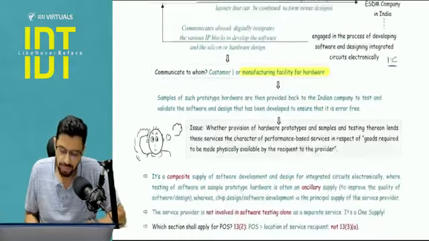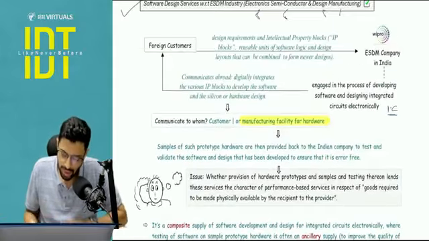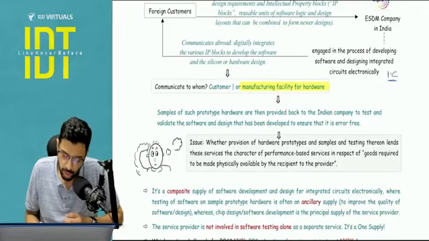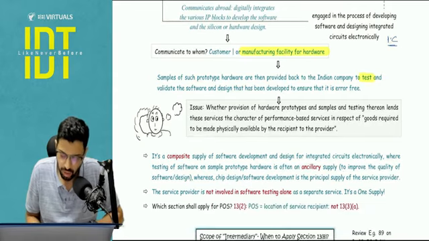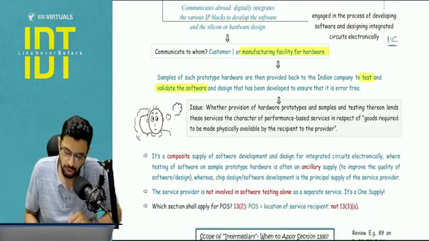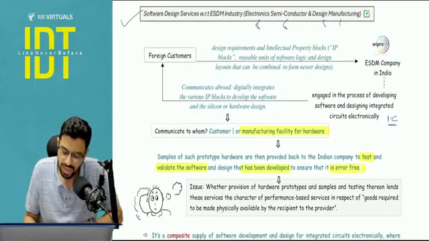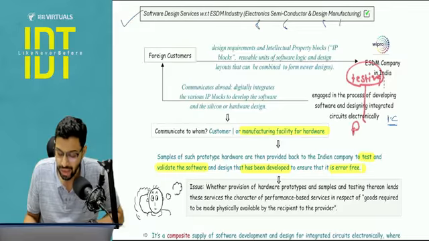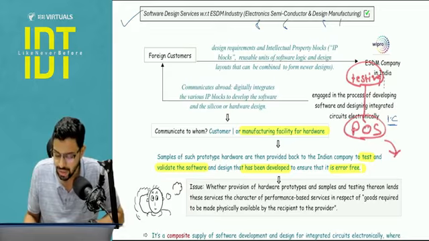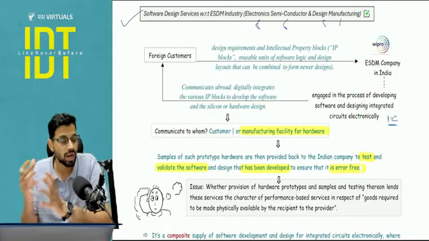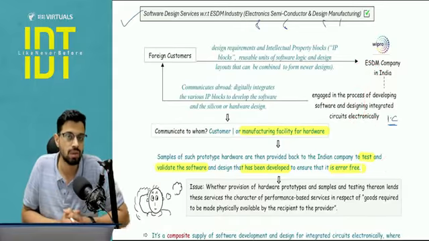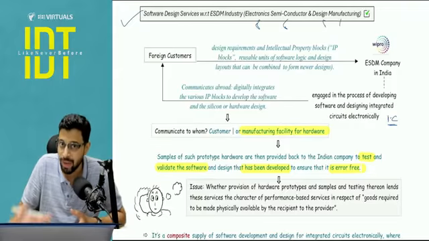So the same thing is happening here. For testing, the sample is ready. The prototype will then be provided back to the Indian company Wipro to test and validate the software that has been designed by Wipro, and to ensure that it is error free. Now the question comes whether this testing service is going to be taxed separately. If yes, we will apply the place of supply provision separately. Then 13 subsection 3, that is performance based service, because the physical presence of goods will be required. So are we going down that particular line of thought?